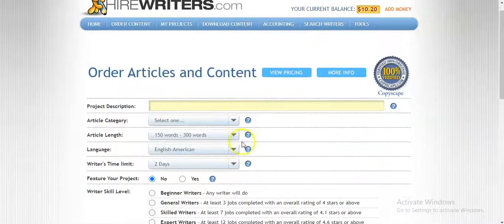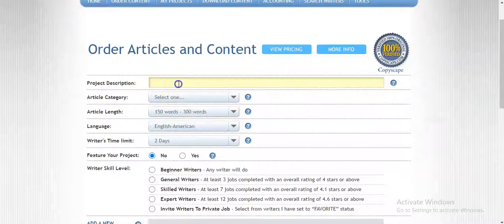After ordering the article, you click on project description. This is where you tell them everything you want the article to be about. Let's say I want this article to be about copywriting.